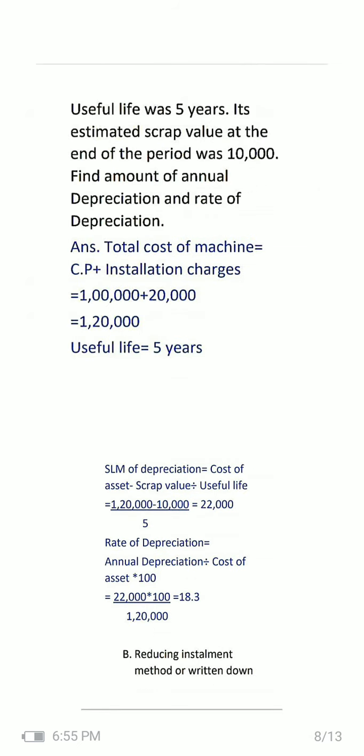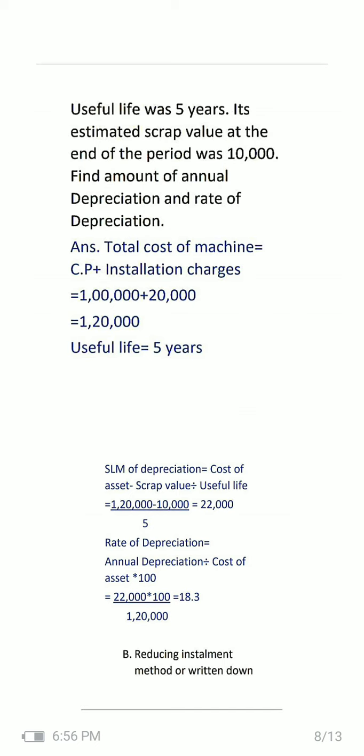Useful life was 5 years. Its estimated scrap value at end of period was 10,000. Find out the annual depreciation and rate of depreciation. So simply you put the formula and you will get the result. There is nothing hard and fast in this.